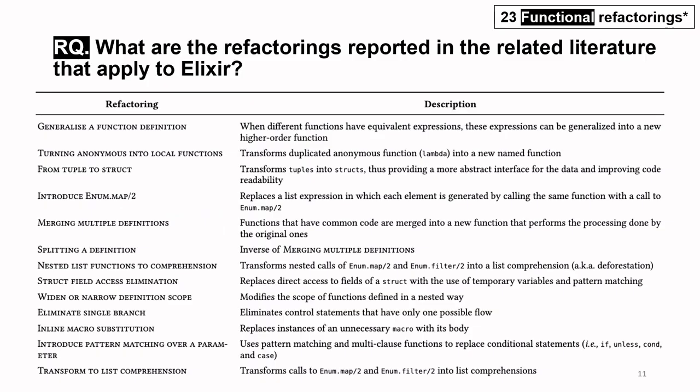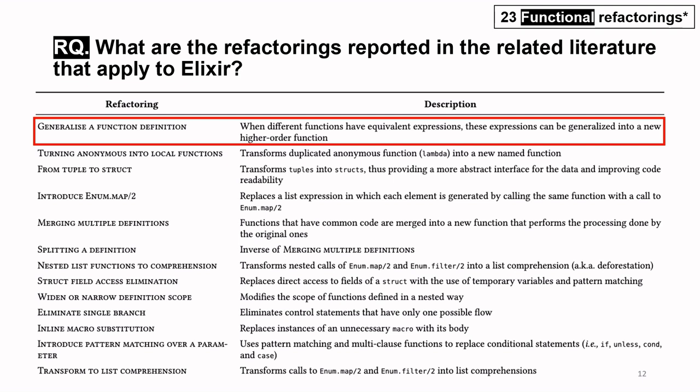Due to time constraints, to illustrate our early results, I will present only one of the 54 refactorings cataloged by us. Generalize a function definition is a refactoring in the functional category because it uses higher-order functions to transform code. Higher-order functions are those that can receive functions as parameters or even return functions. When we use functions with equivalent expressions, we can generalize them into a new higher-order function.